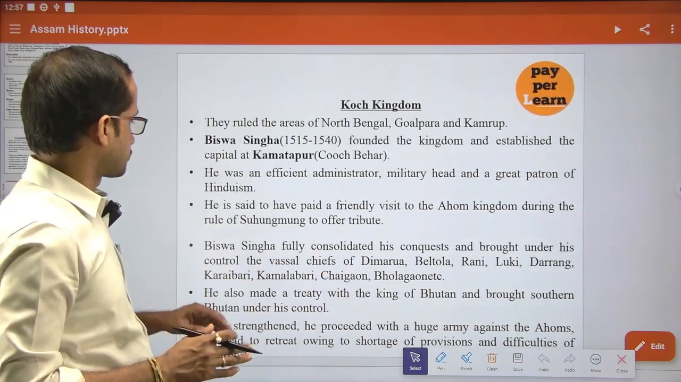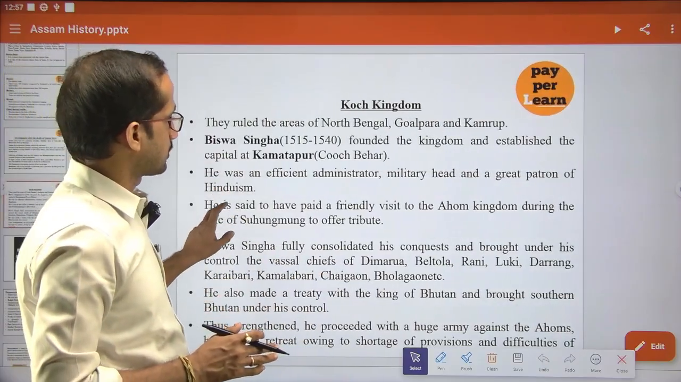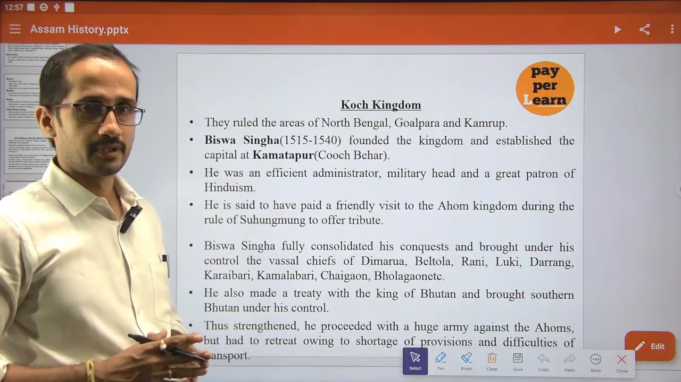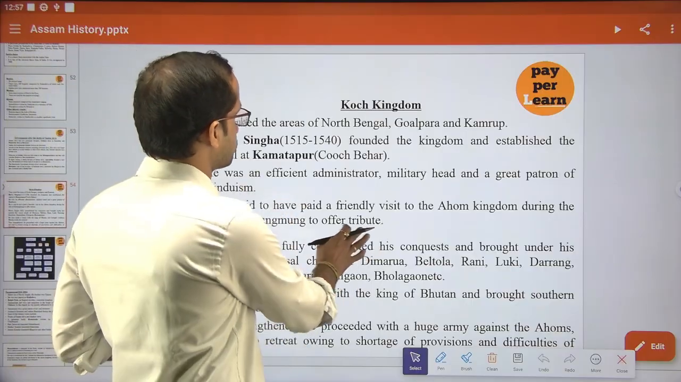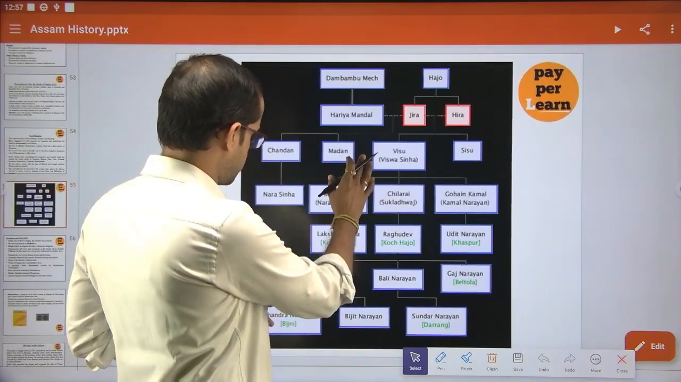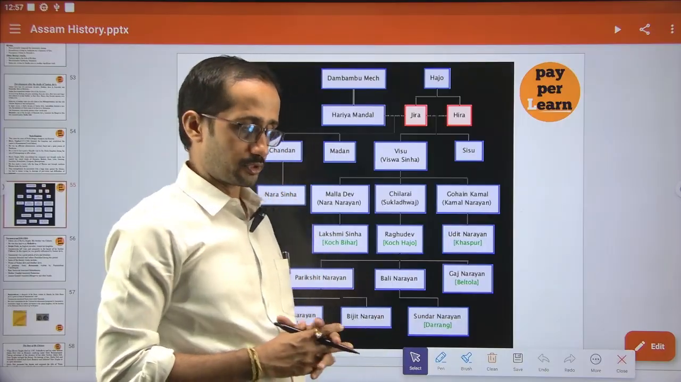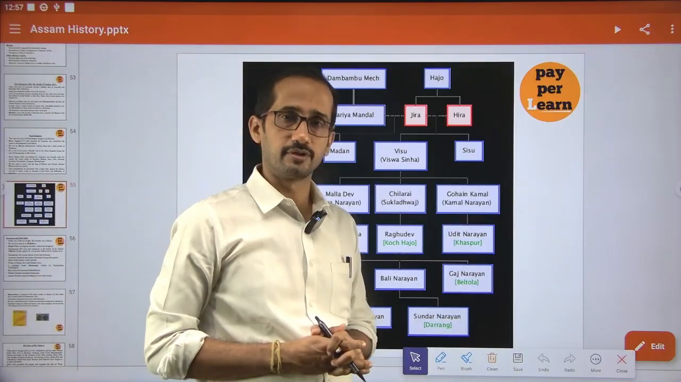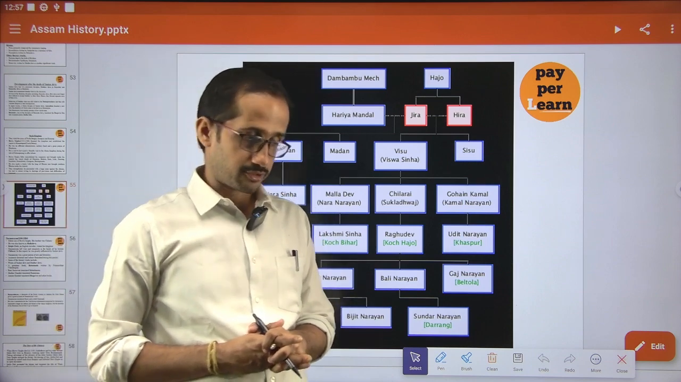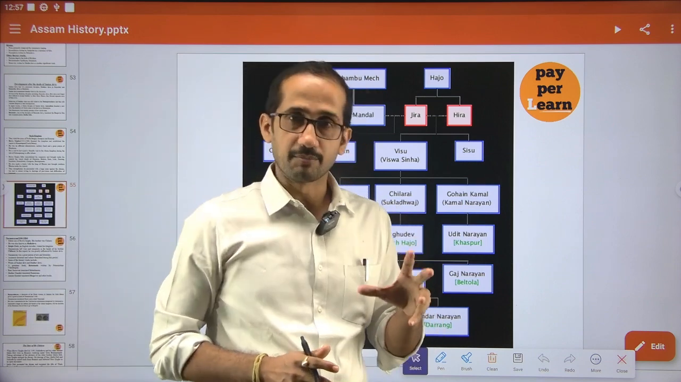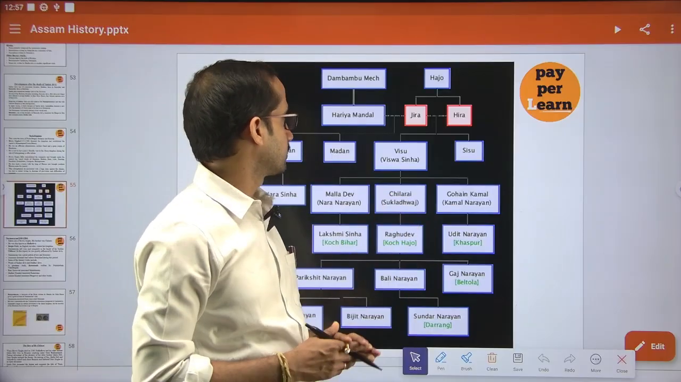So this is all for this, and in the next class we will discuss the Koch kingdom, and after that we will go to the end. This is the family tree of the Koch. We know that the Koch kingdom was a very strong and powerful kingdom that existed.